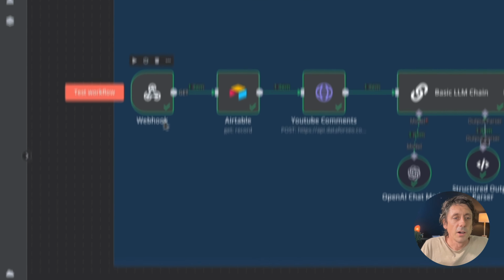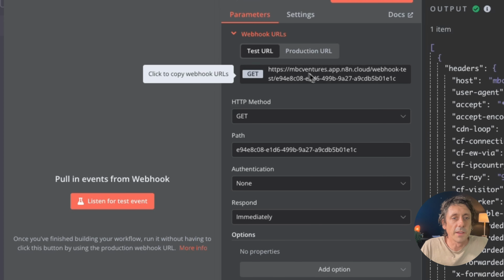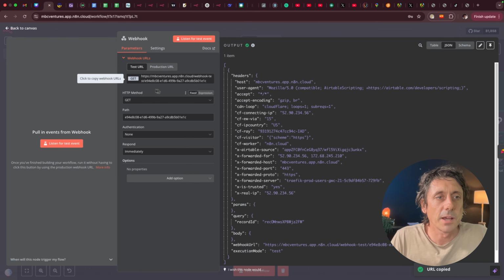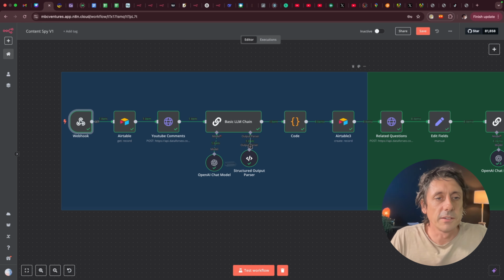Once you've done that, open the webhook up and copy the URL that they give you in there, okay? You need to copy that. Keep that copied, and we'll come back to this in a second.